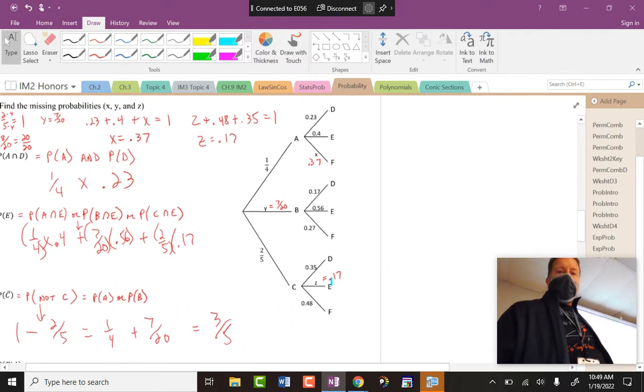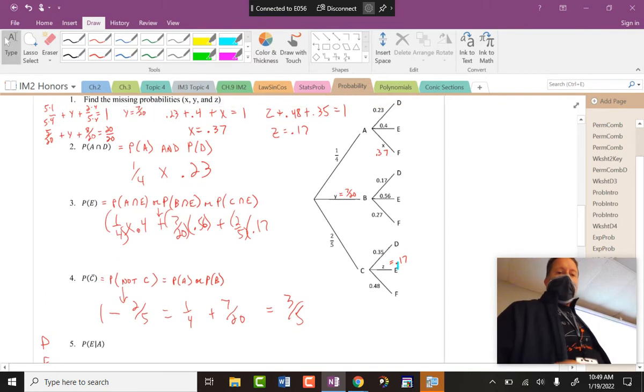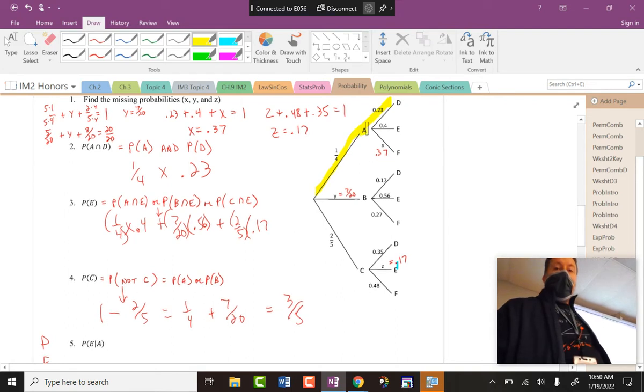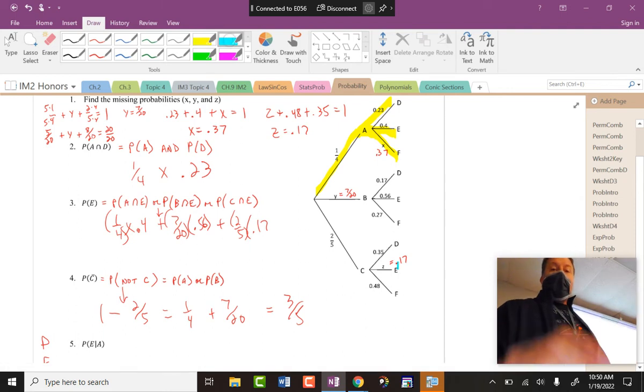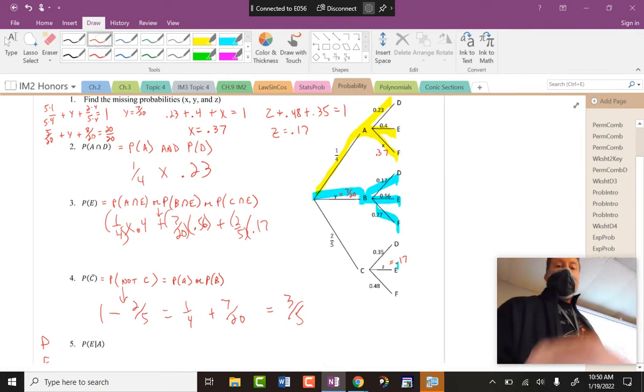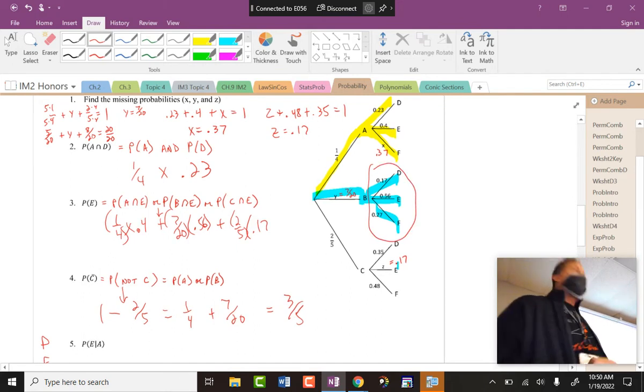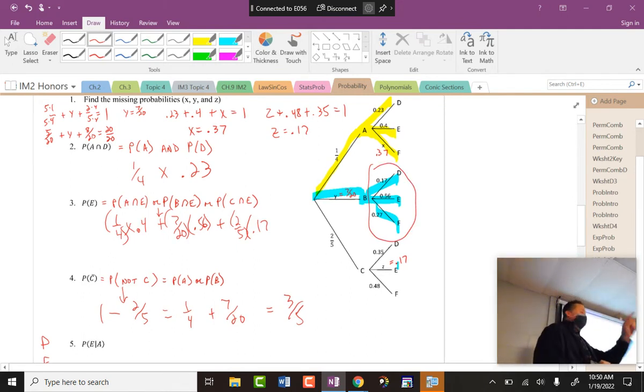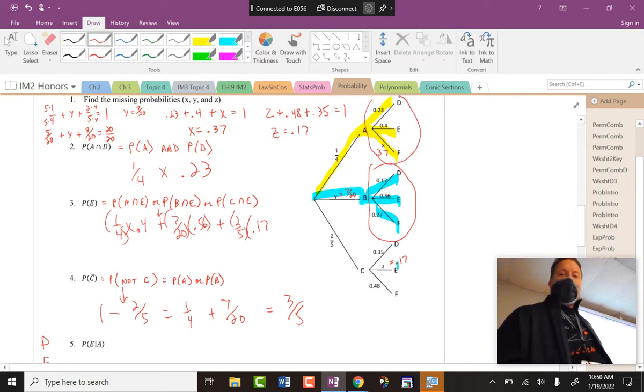But why didn't you do this, Mr. Samuels? Why didn't you say, okay, the probability of A occurring could be A and then D, or A and then E, or A and then F, and then add that to the probability of B and then D, B and then E, or B and then F. Again, what do these all add up to become? 3, 2, 1, go. 1. So ultimately, you will just have 1/4 when you're done.